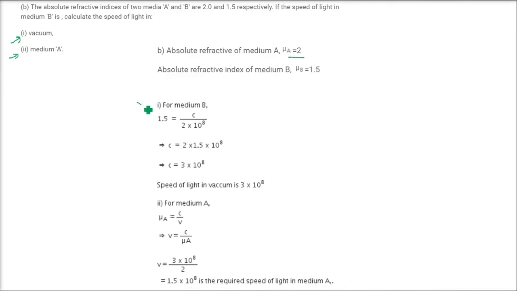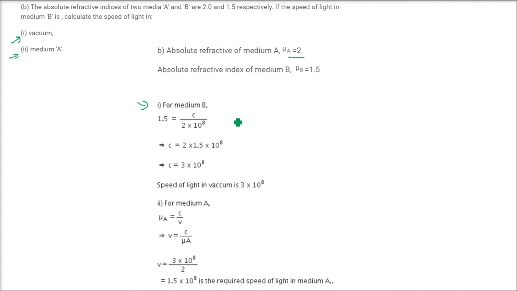And for medium B, as I suggested in the discussion just now, mu B is c, that is speed of light in vacuum, divided by the speed in B, which is 2 into 10 to the power 8. So this c comes to be the speed of light in vacuum, coming to be 3 into 10 to the power 8.